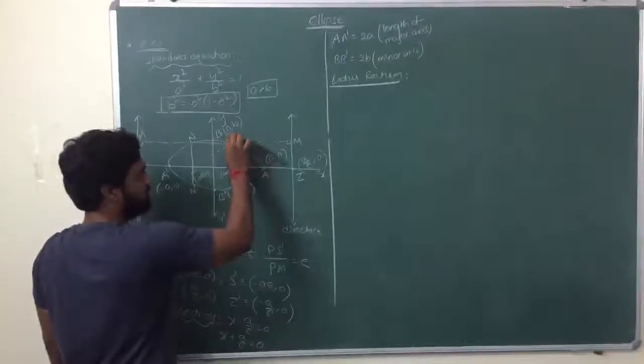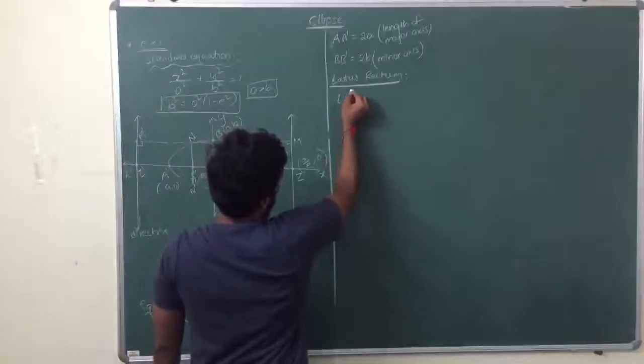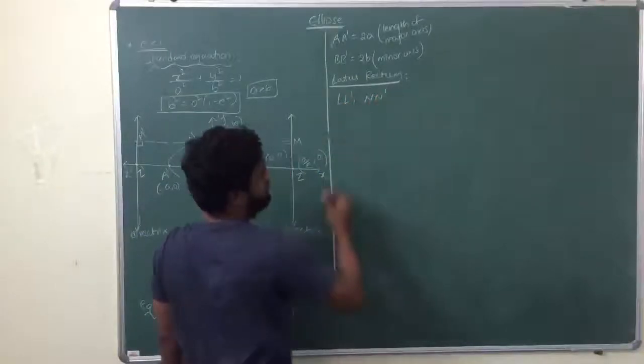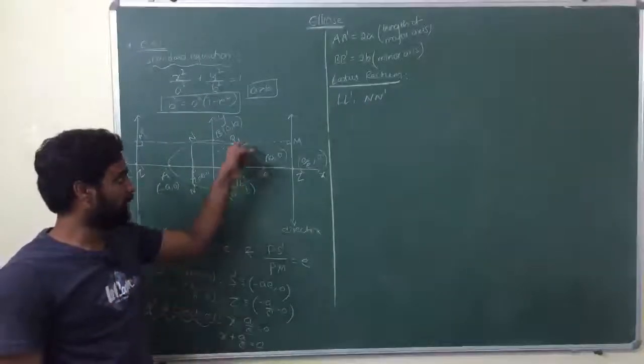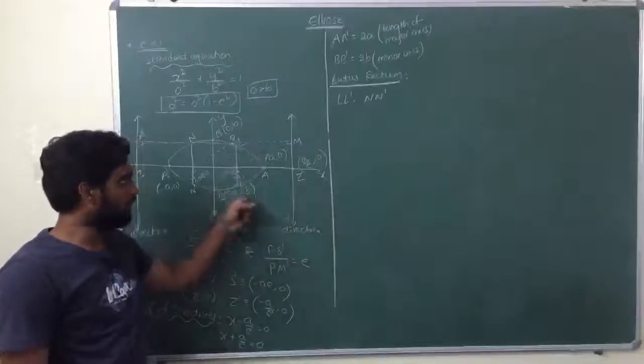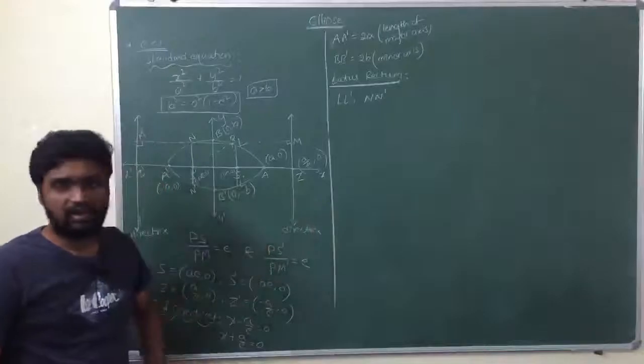So L L dash and N N dash are latus rectum. What is the definition of latus rectum? A focal chord perpendicular to the axis. A chord passing through the focus and perpendicular to the axis is known as latus rectum.